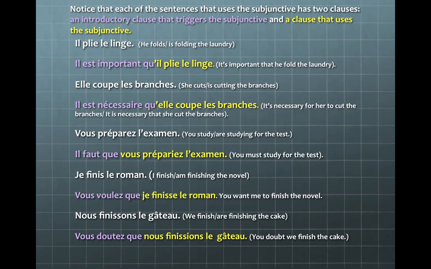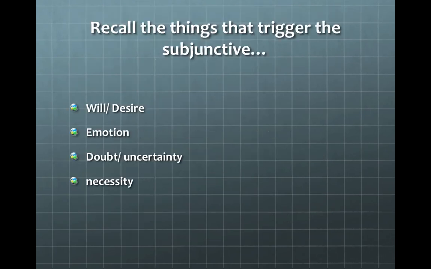Notice that each of the sentences that uses a subjunctive has two clauses: an introductory clause that triggers the subjunctive, and a clause that actually uses the subjunctive. Please feel free to push pause in order to study the sentences that you've already seen. We have divided it up by color. The introductory clause that makes us need to use the subjunctive is in lavender. The clause that actually uses the subjunctive is in yellow. Please make sure you push pause to study these sentences.